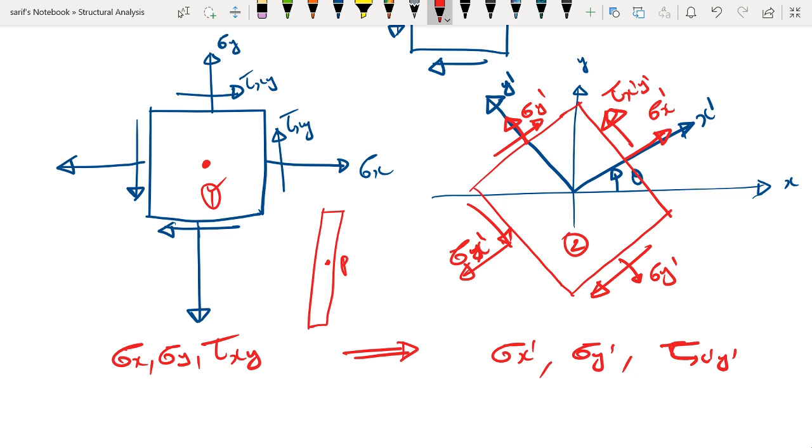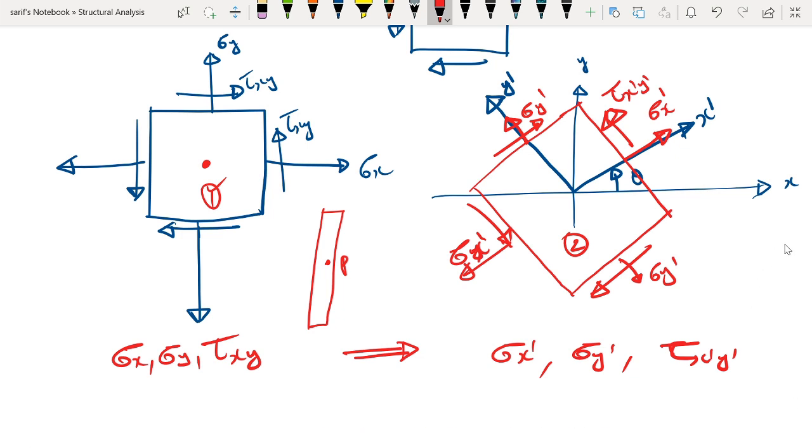So the first thing we have to understand is that the state of stress at a point is dependent on the orientation of the element we are considering. The nature of the stresses acting at that point can vary depending on the orientation of the element. So we have to find out the state of stress for the new orientation. Let us see how to do that.